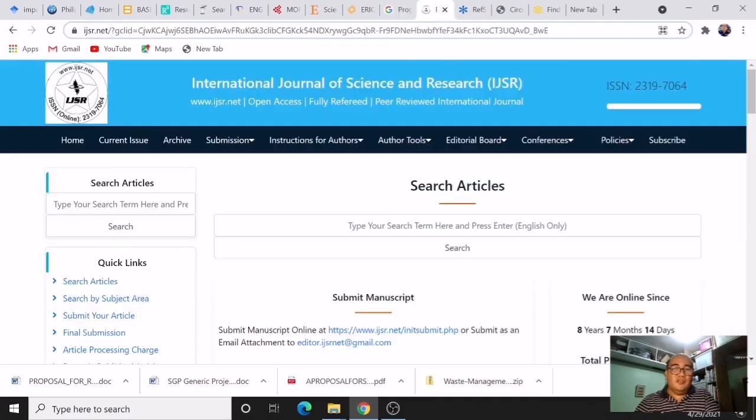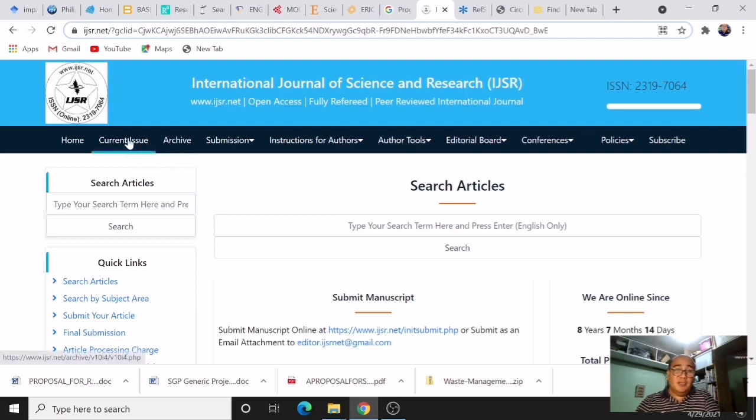Next online is the Web of Science, the International Journal of Science and Research, or the IJSR. So the Web of Science by Thomson Reuters provide a consolidated electronic resource for you to search for published information.